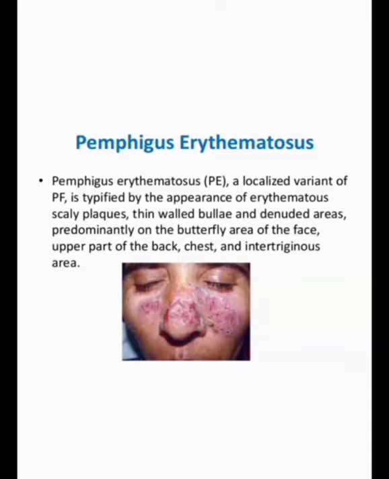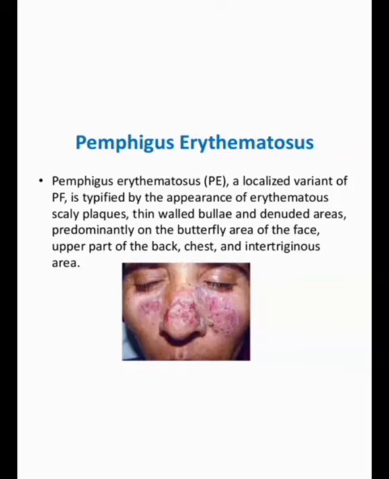So you can see the portion nearest our nose is known as the butterfly. Two wings and the nose, except the nose, indicate the body of the butterfly. So that's why it is known as the butterfly area of the face. So that area has lesions.